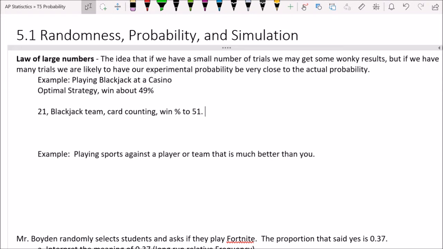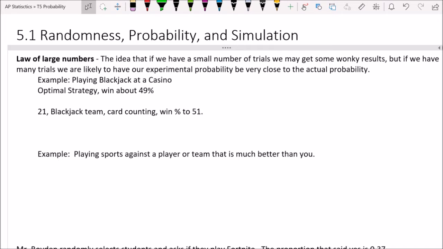Okay, let's do another example. Let's talk about playing a sport against a player or a team that is much better than you. My sub-example one is going to be with tennis, because that's a sport that I coach. If you're playing a player that's way better than you, what's better for me: playing only one point or playing a whole match?